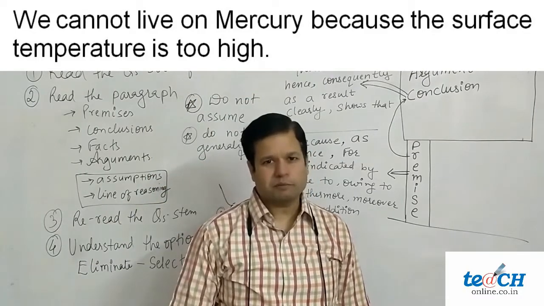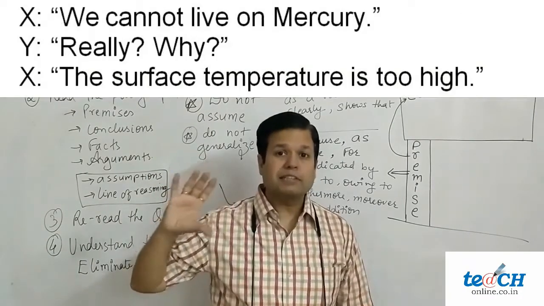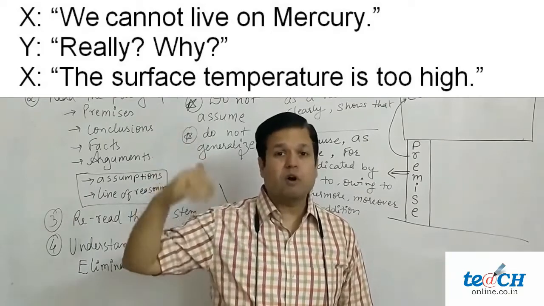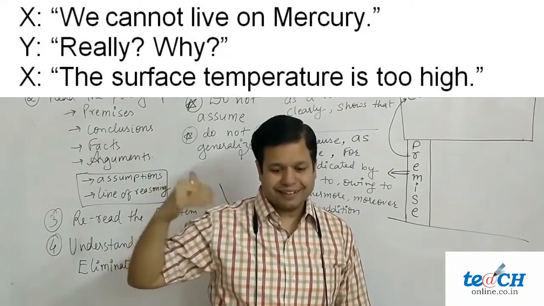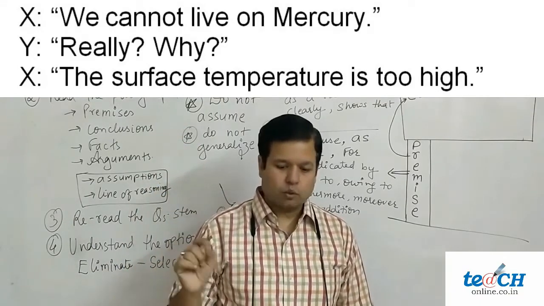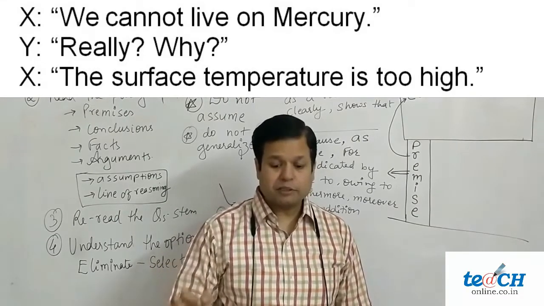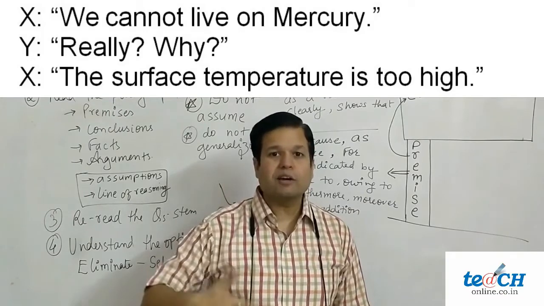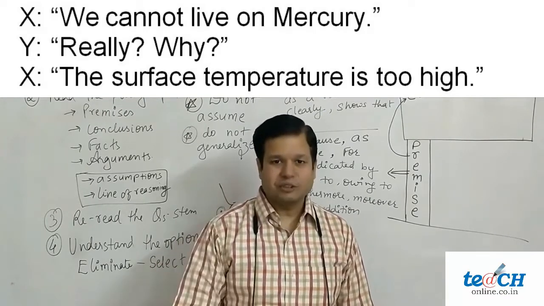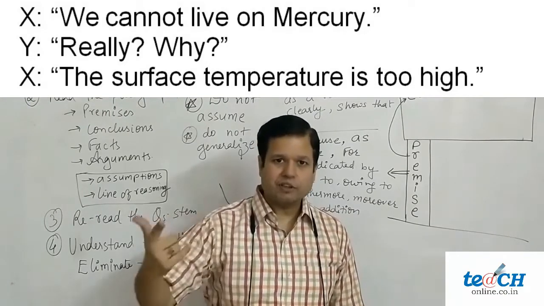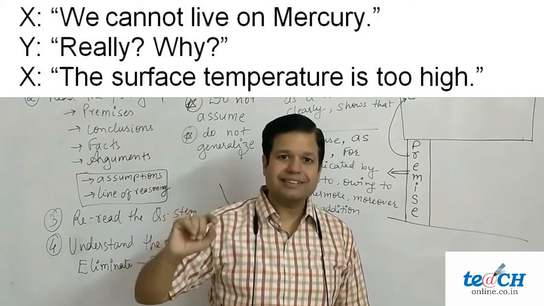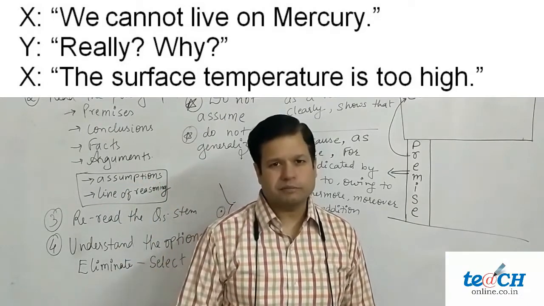Let's try one more. Here the same sentence is represented in the form of a conversation. Let's read. X says we can't live on Mercury. Y says really, why? X replies the surface temperature is too high. So the reply of X is a reason. So that is a premise, and the first one, we cannot live on Mercury, is our conclusion.